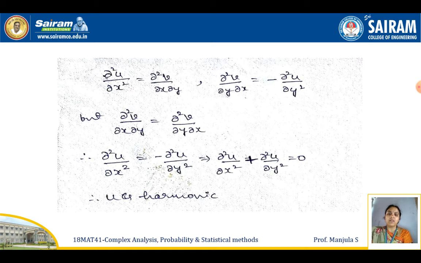But the standard result is that dou square v by dou x dou y equals dou square v by dou y dou x. By using this result, we can combine the previous equations: dou square u by dou x square equals minus dou square u by dou y square. That implies dou square u by dou x square plus dou square u by dou y square equals 0. This is the standard form of the Laplace equation, so clearly we can conclude that u is harmonic.